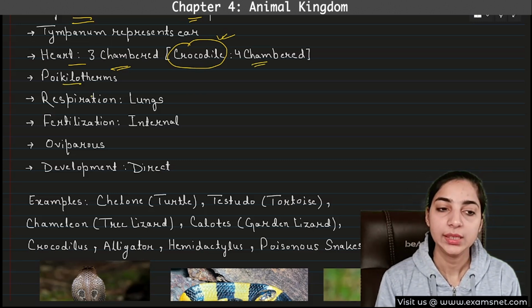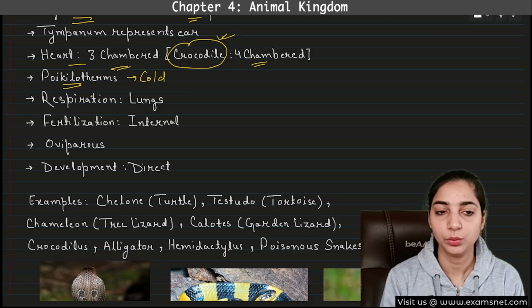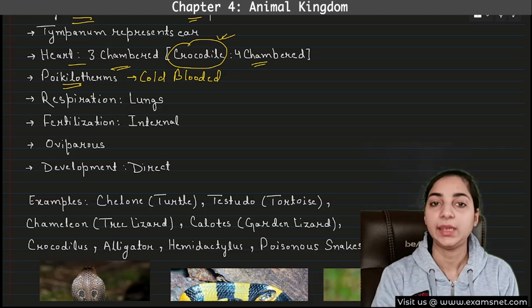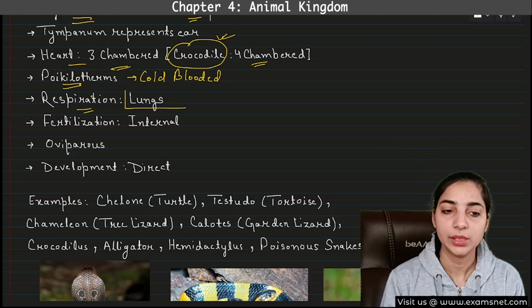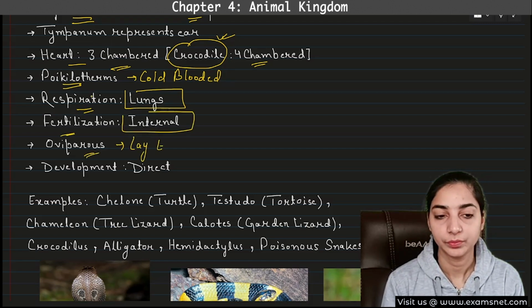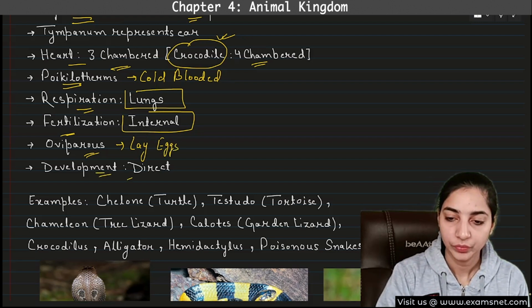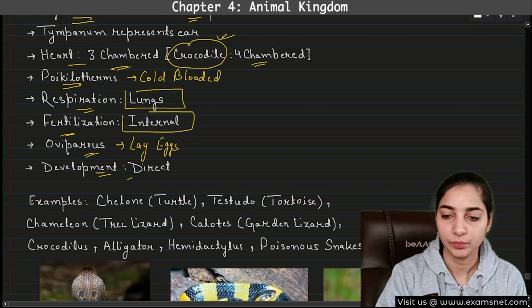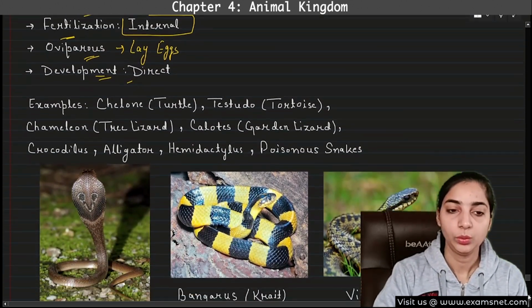Then these are also poikilotherms, that means cold-blooded. Again, I have explained it to you, cold-blooded. Their body temperature will be variable, it will not be constant. Then respiration here will take place through the lungs. Fertilization is internal. These are oviparous, that means they lay eggs. And then the development is direct. That means no larval stage is there. Direct development means no larval stage.